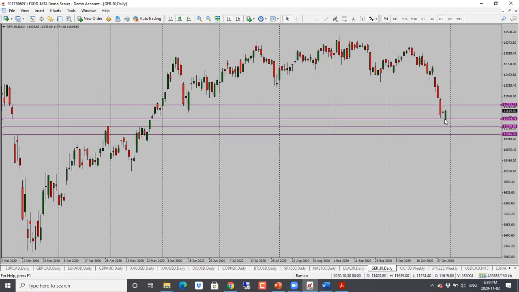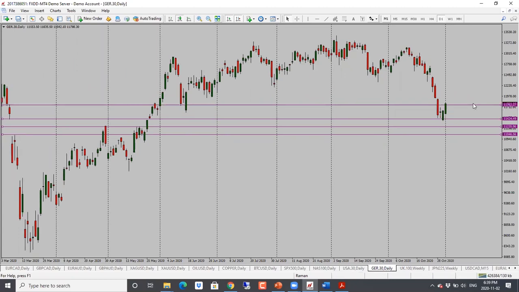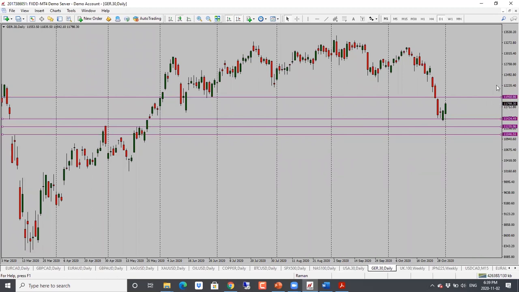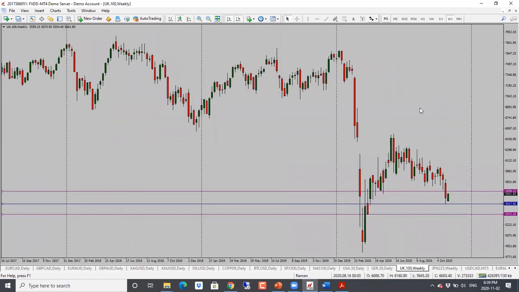DAX here, this one also moved higher. We're likely to see a further move higher. So bullish bias here, 11,950 will be the target back into this level here. So bullish bias for DAX as well.